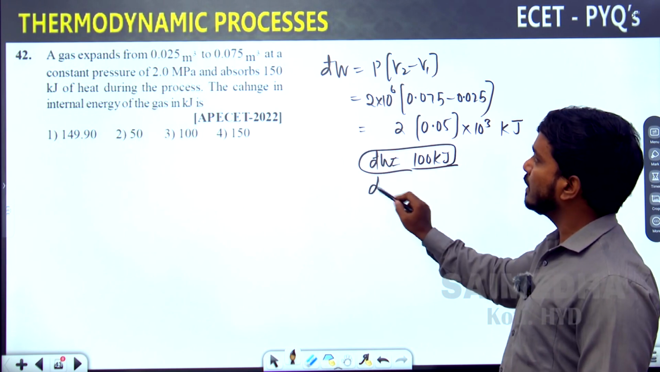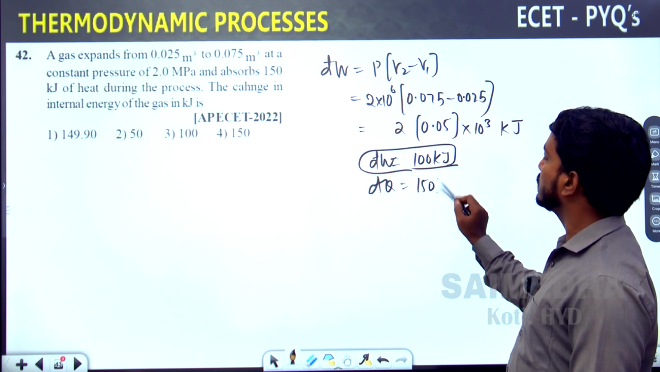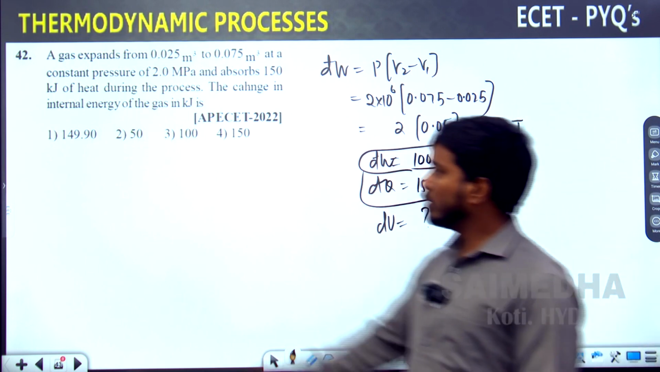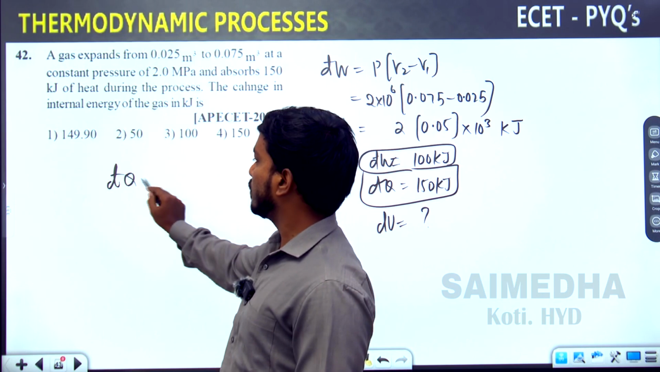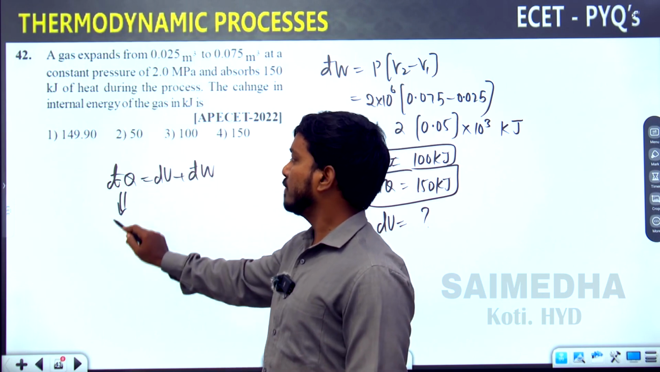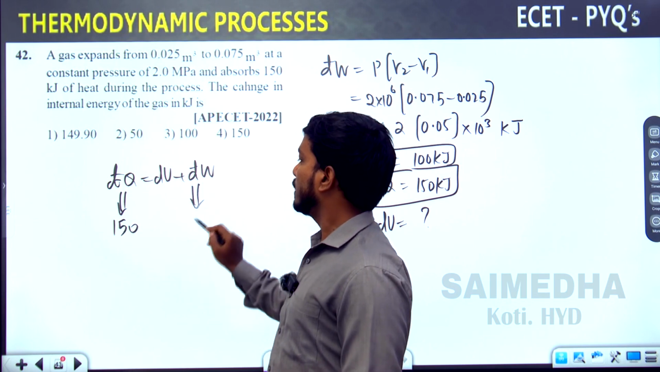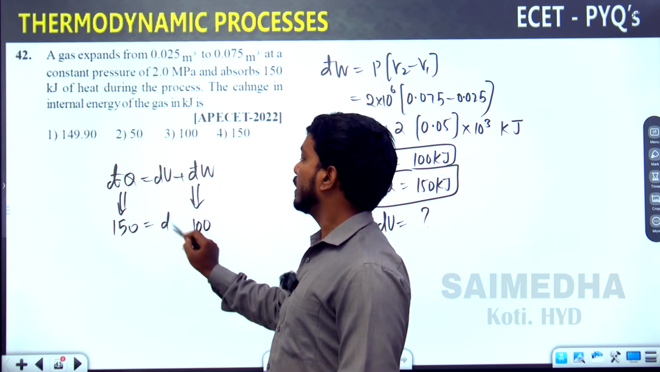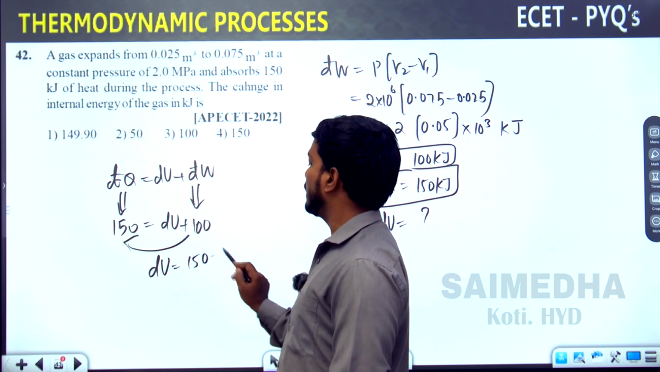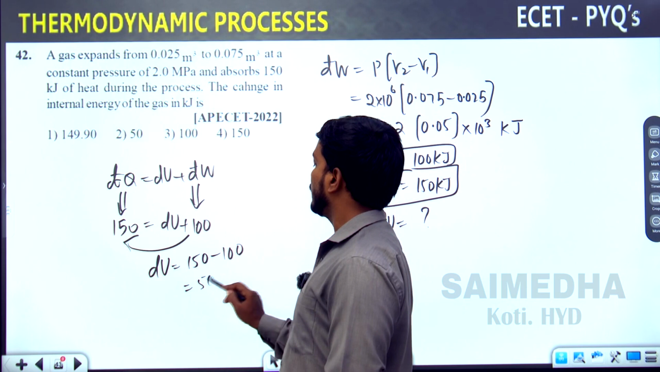What is the heat supply given in the question? 150 kilojoules. What is the asked quantity? Internal energy. We know the formula: heat transfer is equal to internal energy plus work transfer. Heat transfer is 150, work transfer is 100. Internal energy is equal to 150 minus 100. What is the answer? 50 kilojoules.